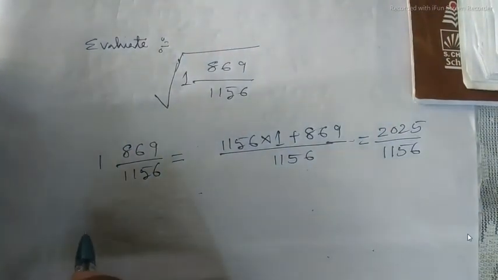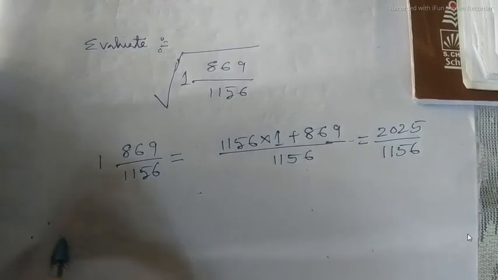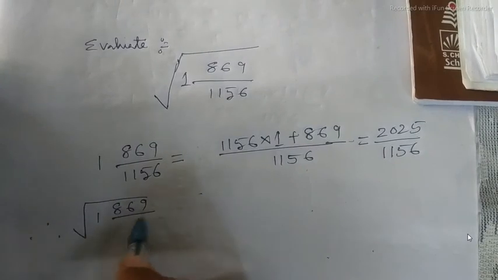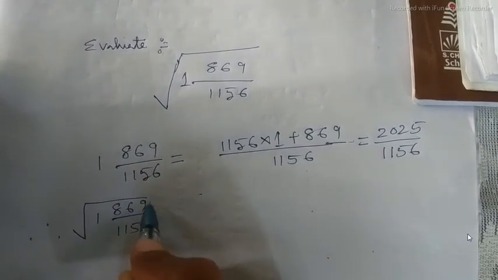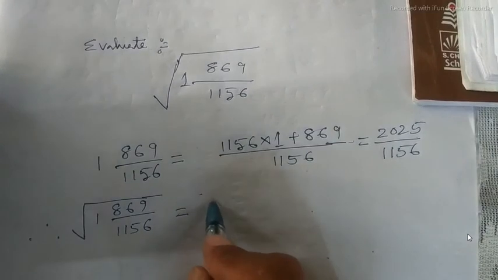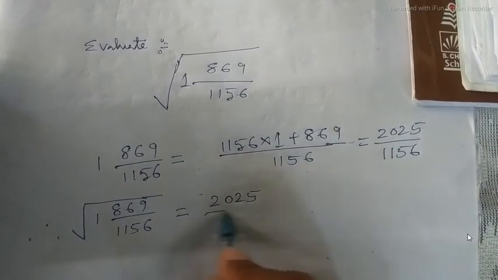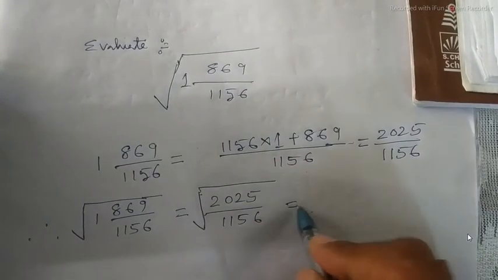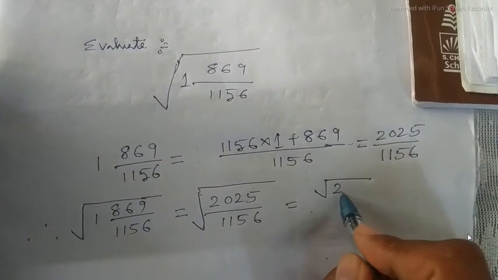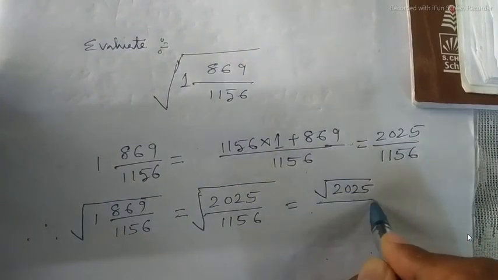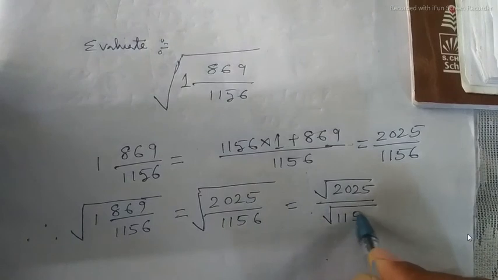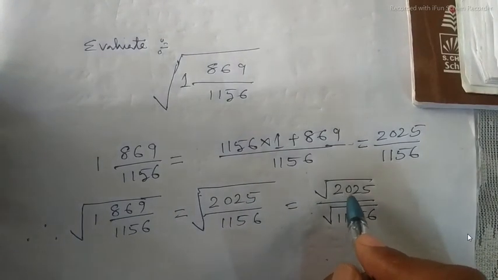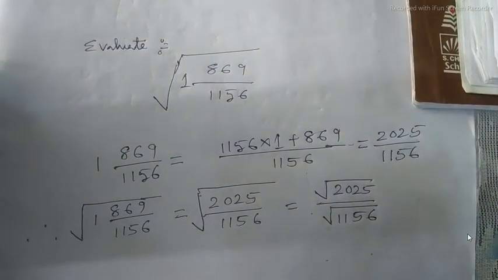Therefore the root of 1869 by 1156 will be equal to root of 2025 by root of 1156. Now we have to find individually the square roots of 2025 and 1156.